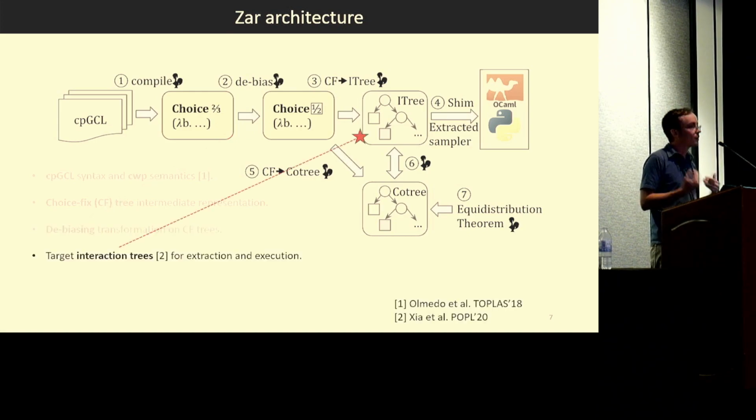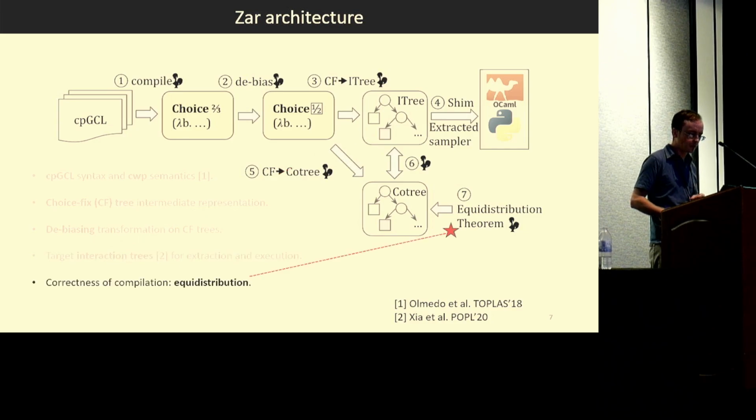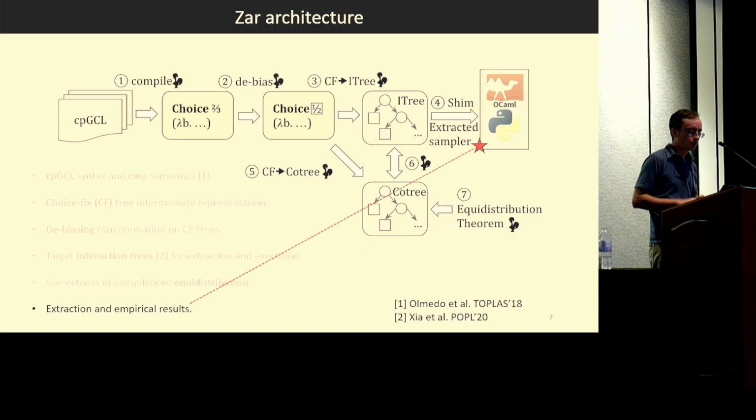And then for the purposes of execution, we target a coinductive representation. And for that, we use the existing interaction trees library that was introduced at POPL a few years ago. Then we prove the equidistribution theorem through a bit of a detour. There's a little auxiliary proof framework that we use here to make that happen. And then we have some empirical results on extracted samplers.